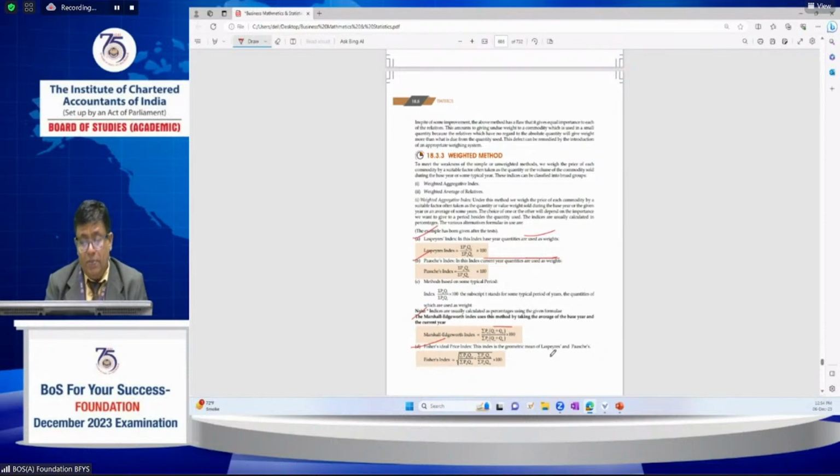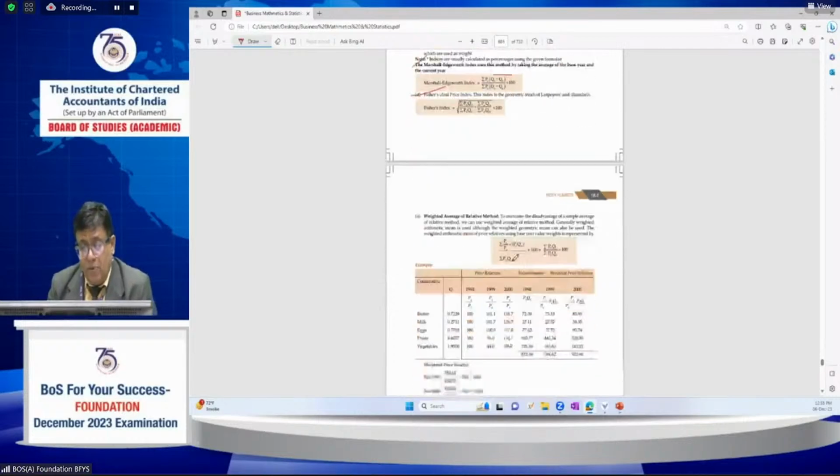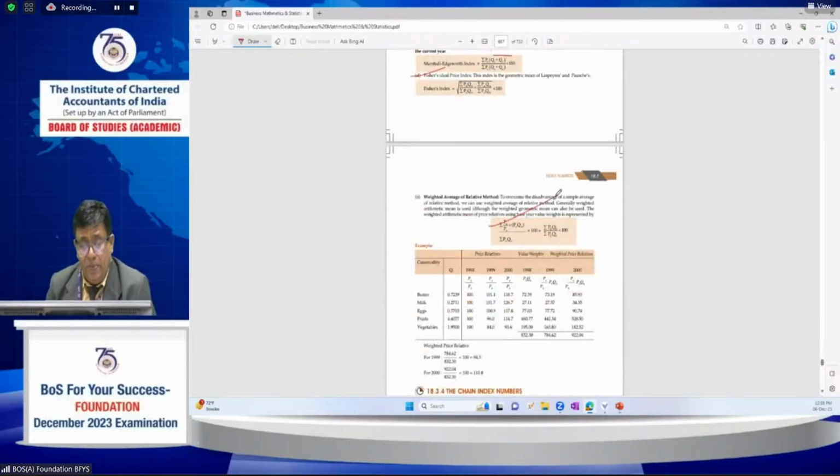Fisher's index number is the geometric mean of Laspeyres and Paasche, which in the examination is generally the ideal index number. And what is the base? The Laspeyres index number takes the base year quantity as weights, Paasche's index number takes the current year quantity as weights, and what is the special characteristic of the Marshall-Edgeworth index number? It takes the average of current year quantity and base year quantity as weights. What is the weightage in the weighted relative method?